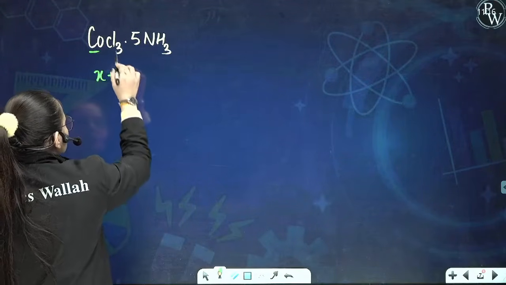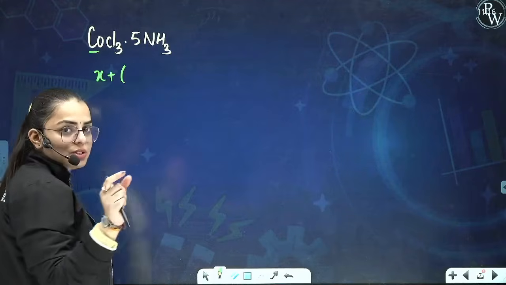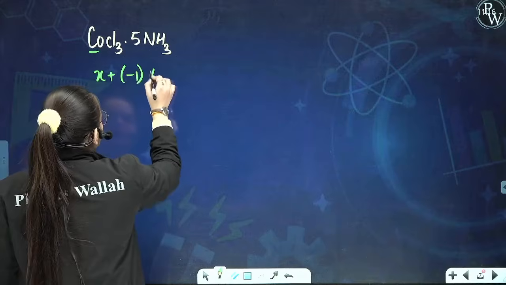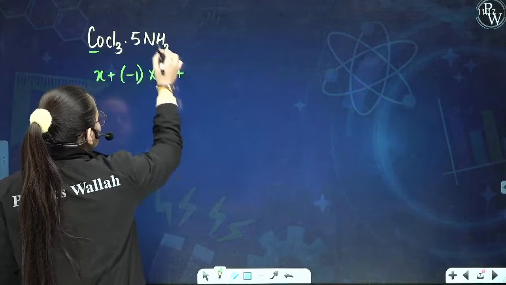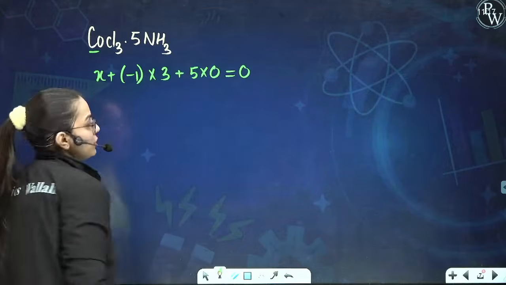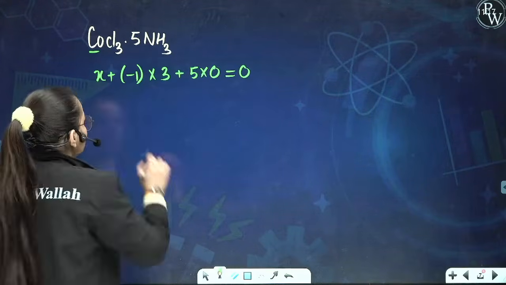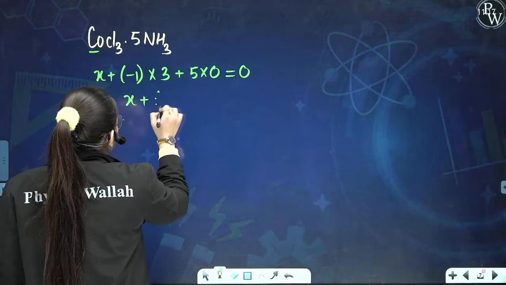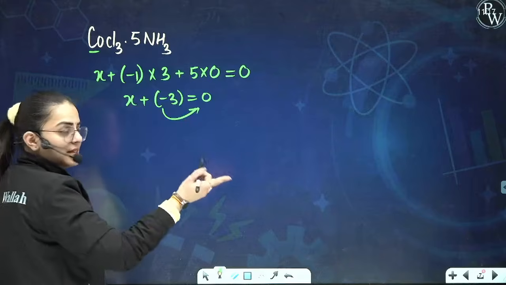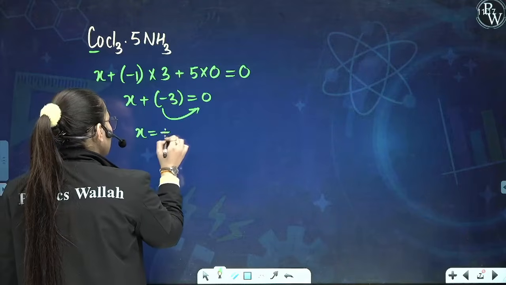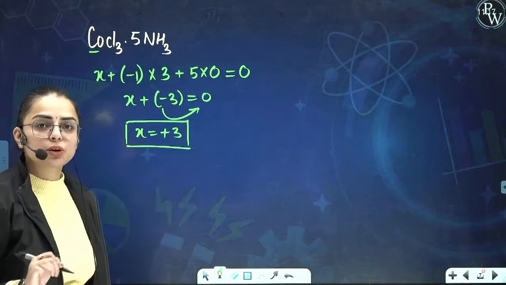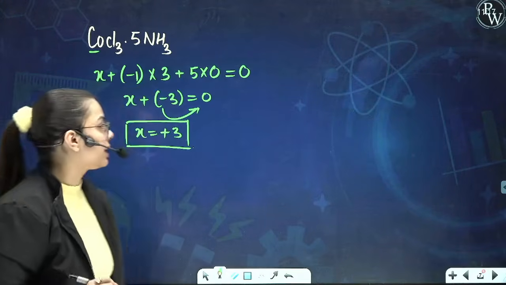Now, what is the oxidation number for chlorine? We know the charge on the chlorine is -1. So -1 into how many chlorine? 3 chlorine. Plus, we know that for ammonia it is 0 charge. How many ammonia? 5. So their sum shall be equivalent to 0. Here it will be x plus (-3) is equivalent to 0. When this -3 goes to the other side, it becomes positive, so X comes out to be +3. So the oxidation number comes out to be +3.